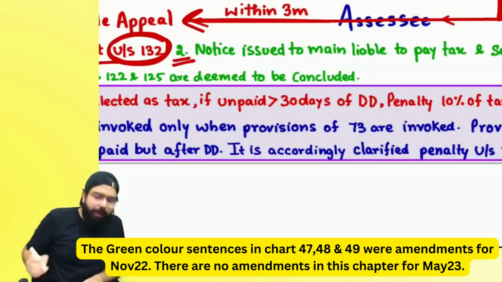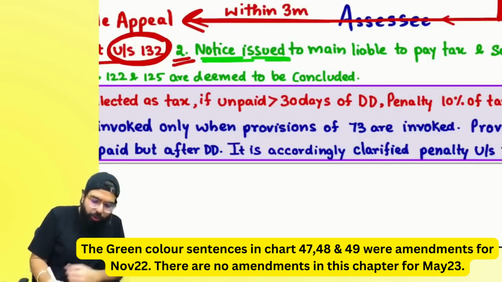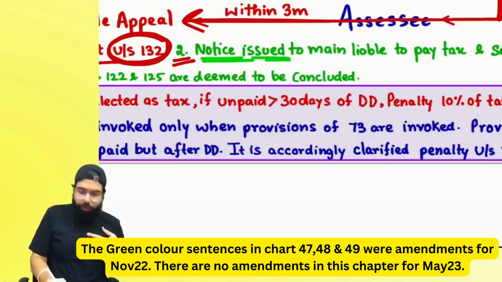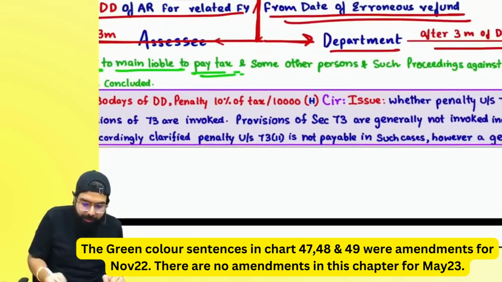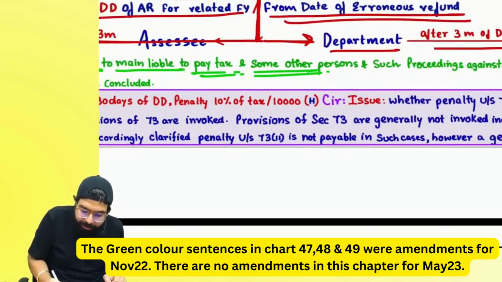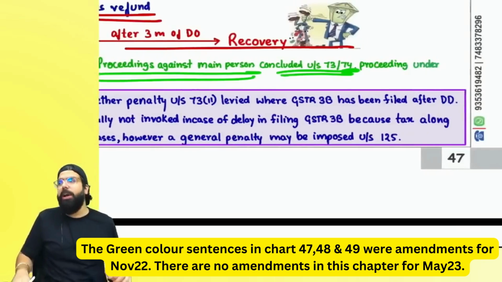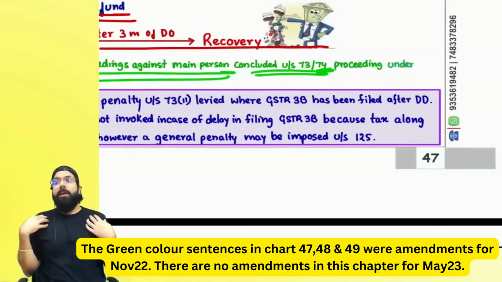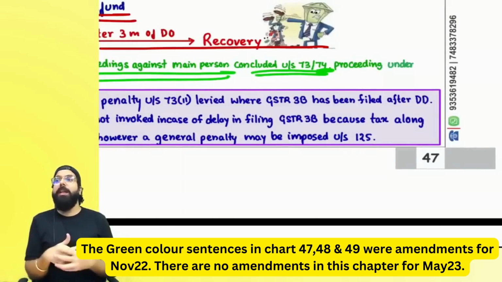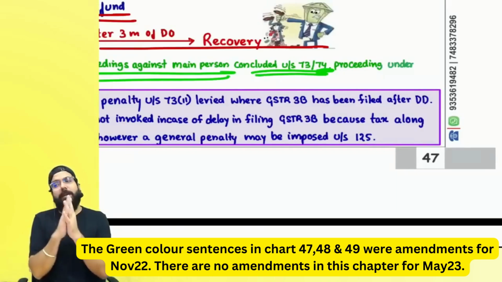Now here one more amendment is there. One amendment says over here that notice is issued to the main person. Supposedly notice was issued to me, and to pay the tax, a show cause notice and demand order were given, and some other persons also, and such proceedings against the main person have been concluded. I have made all the payments and proceedings against me are concluded. Might be to transport my goods, I had taken the help of a transporter. So I am the main noticee to whom the notice was given, and I made all the tax payment and the chapter was closed against me.